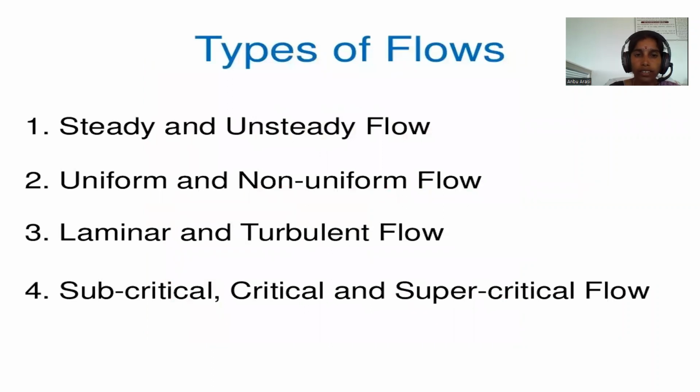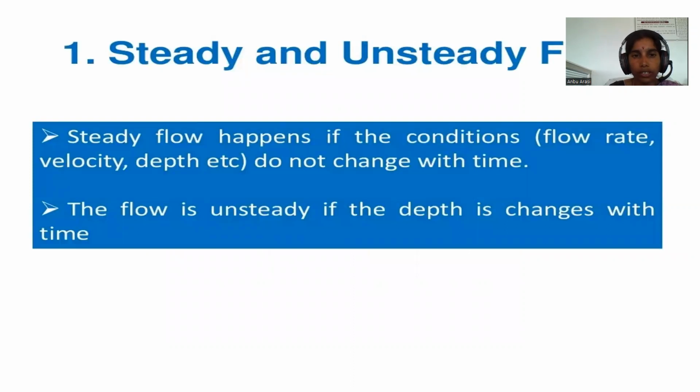Types of flow: steady and unsteady flow, uniform and non-uniform flow, laminar and turbulent flow, subcritical, critical, and supercritical flow. Steady and unsteady flow. In steady flow, the flow characteristics such as depth of flow, velocity of flow, and rate of flow at any point in an open channel do not change with respect to time. The flow is unsteady if the depth changes with respect to time.